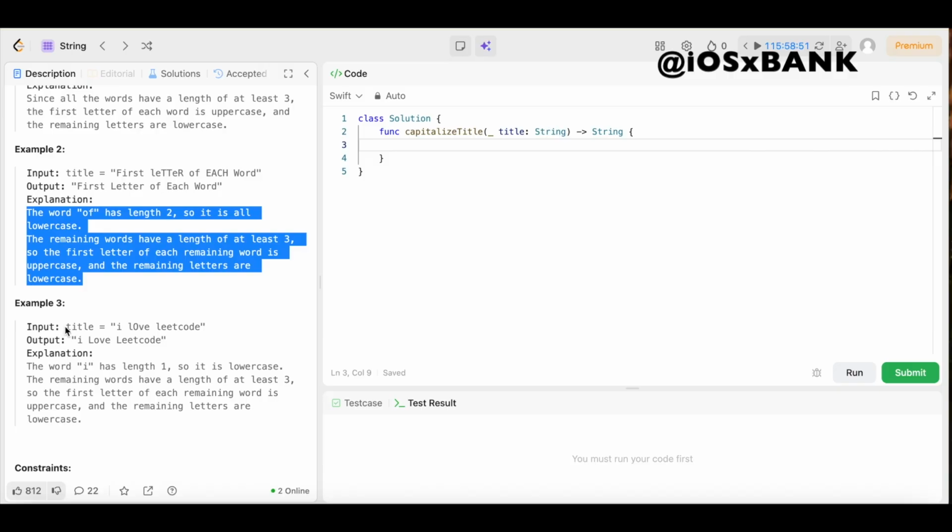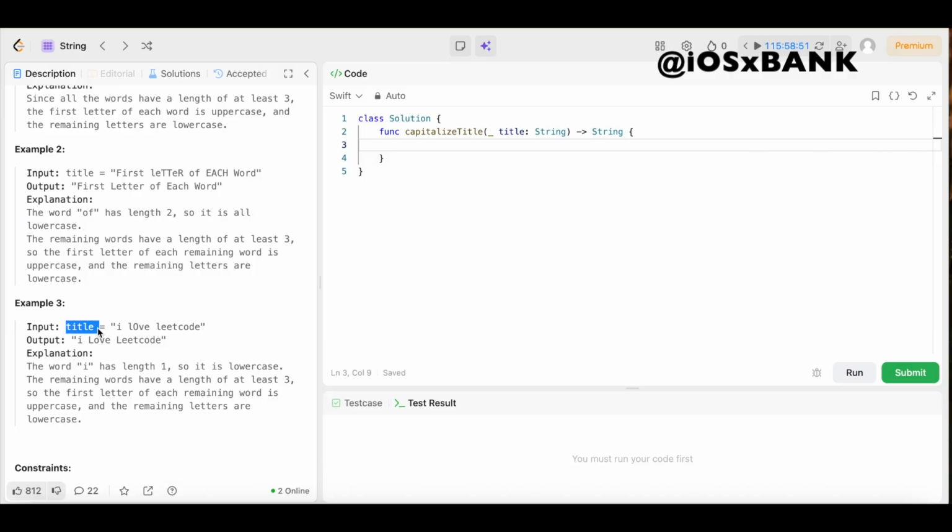So in example 3, we have our title, I love LeetCode, with I being lowercase, L lowercase, but O uppercase, and then LeetCode, the whole thing lowercase. Boom. Then after we change it to the output, I is still lowercase because it's only one letter. Then love has a capital L, rest lowercase. LeetCode has a capital L, the rest lowercase. Boom. So once again, we just changed the first letter of the word to uppercase, everything else lowercase, and this